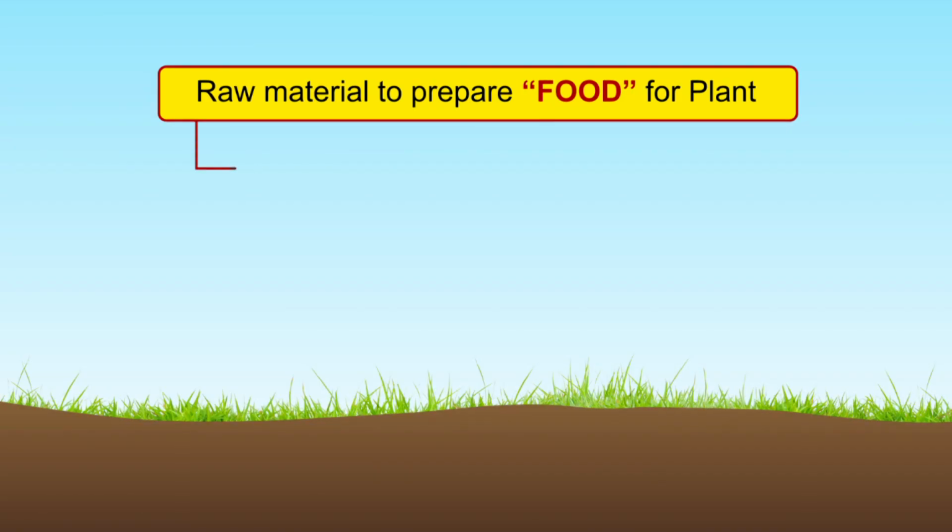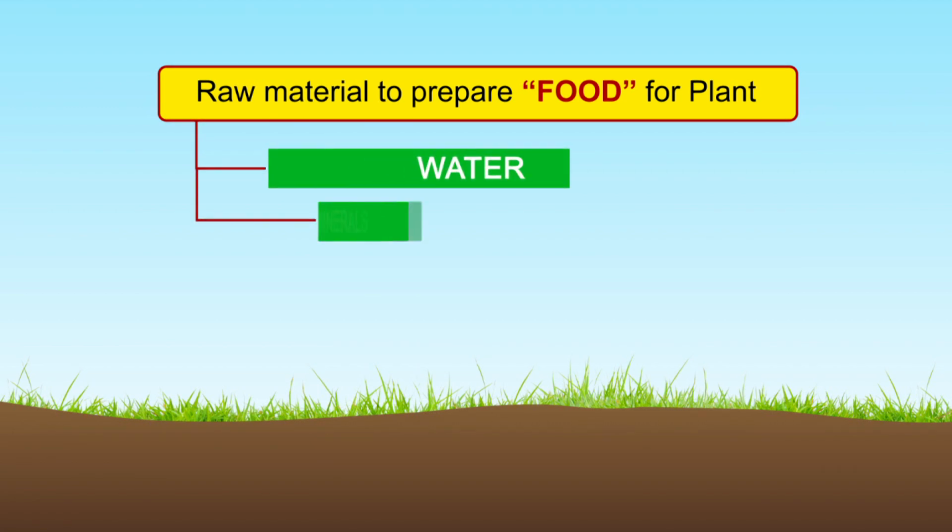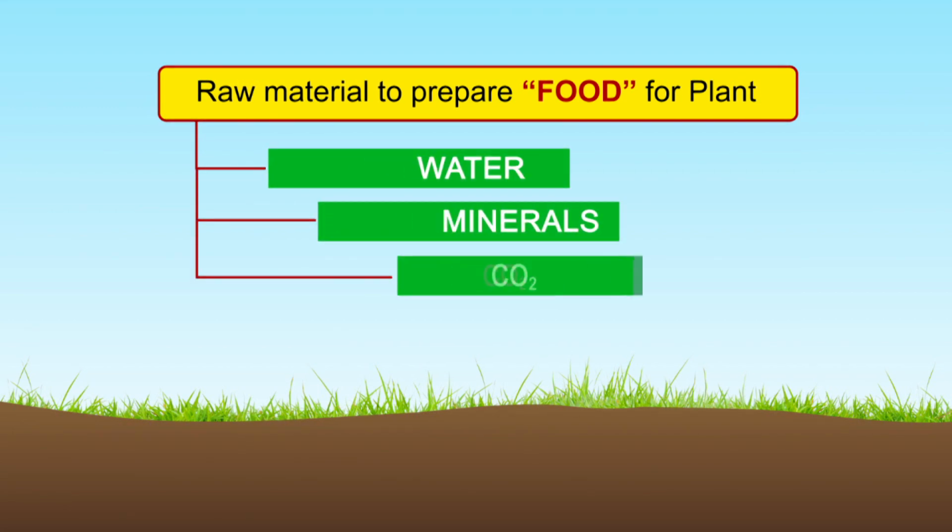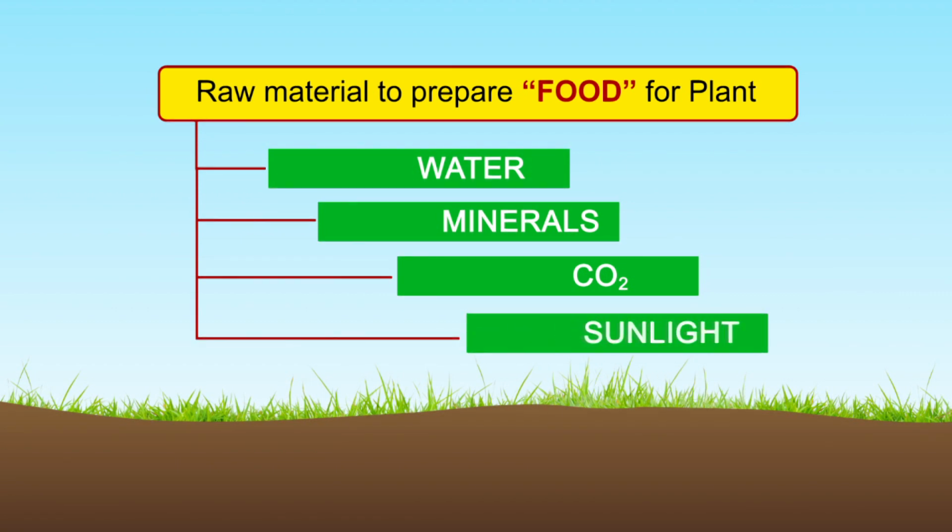Leaves of the plant are the part which is responsible for food synthesis, thus are called food factory of a plant. As a factory needs some raw materials to prepare its final product, in the same way, a leaf also needs some raw materials to prepare the final product, that is food. Thus, raw materials are what? Water and minerals. Also CO2, sunlight.